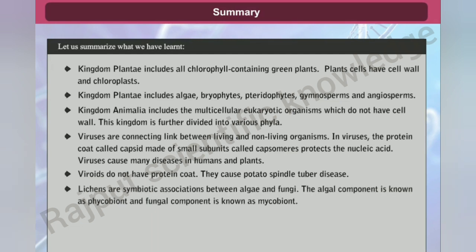Lichens are symbiotic associations between algae and fungi. The algal component is known as phycobiont and the fungal component is known as mycobiont.